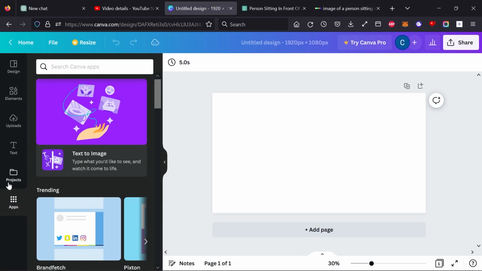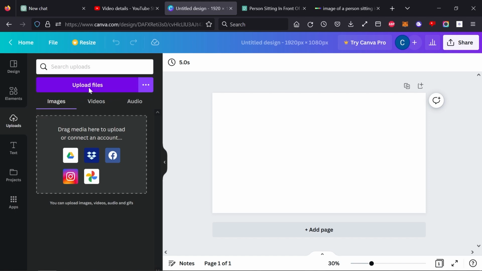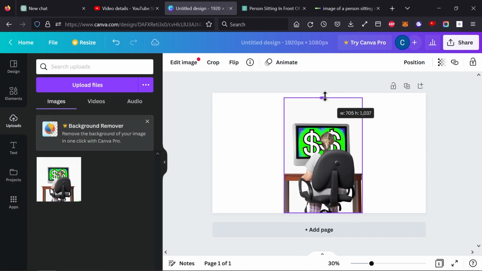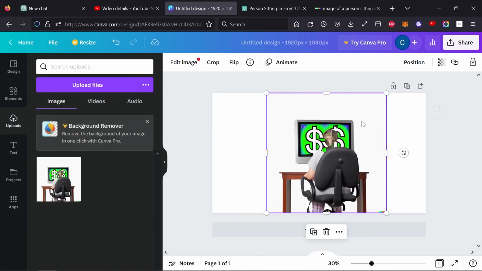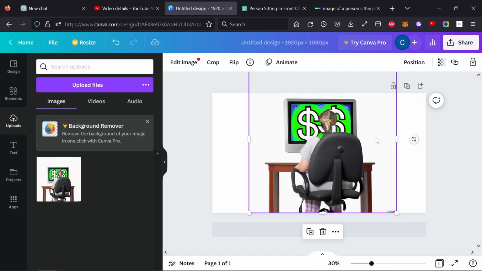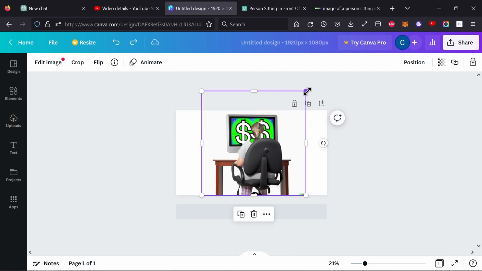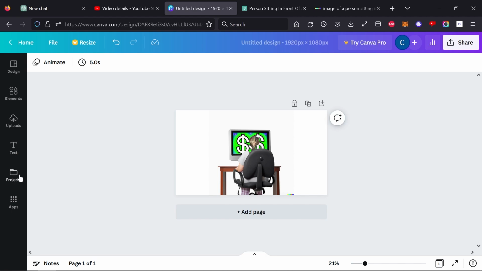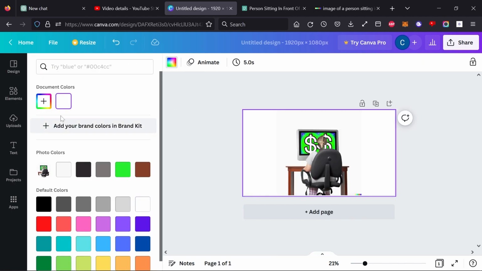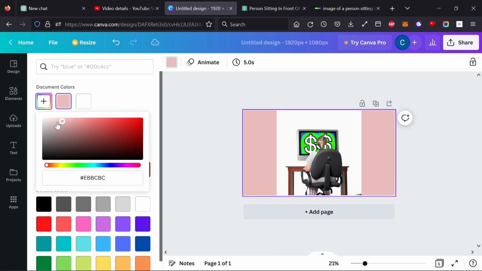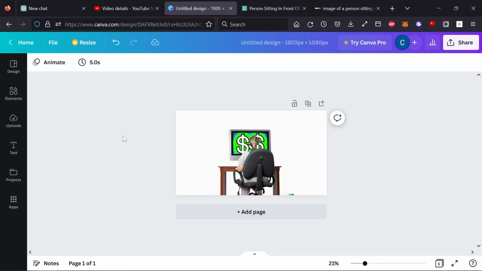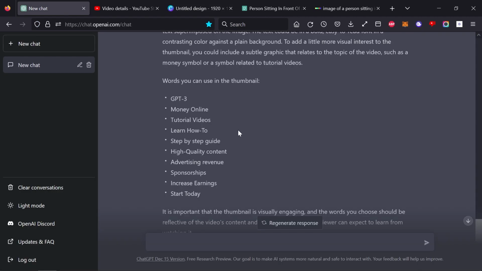So after that, I downloaded the image. I then uploaded it to Canva and imported it, and then I just resized it a little bit to make it look nice. I then wanted to try and match the background with the image because it wasn't completely white. It was kind of beigeish, slightly grayish. So then I got it as close as possible. It wasn't perfect, but that was fine.